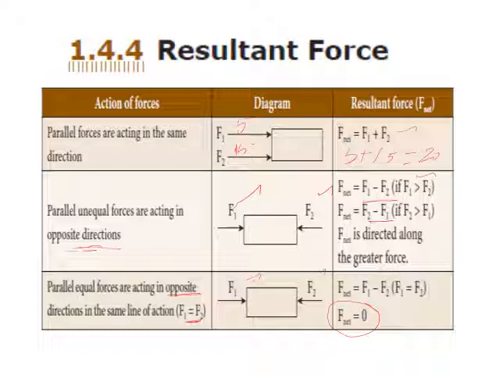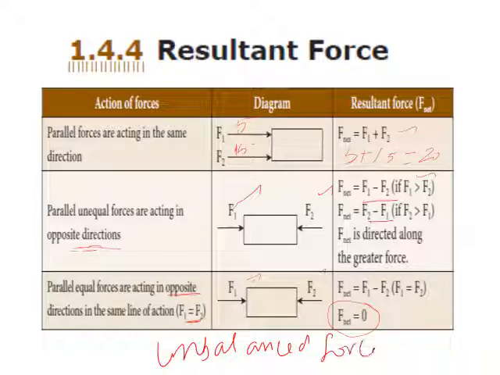From this you conclude that for the movement of an object, a balanced force is not enough and an unbalanced force is needed. What is needed for movement? Unbalanced force. Unbalanced force is needed for motion. This is the main thing you have to know from this picture.